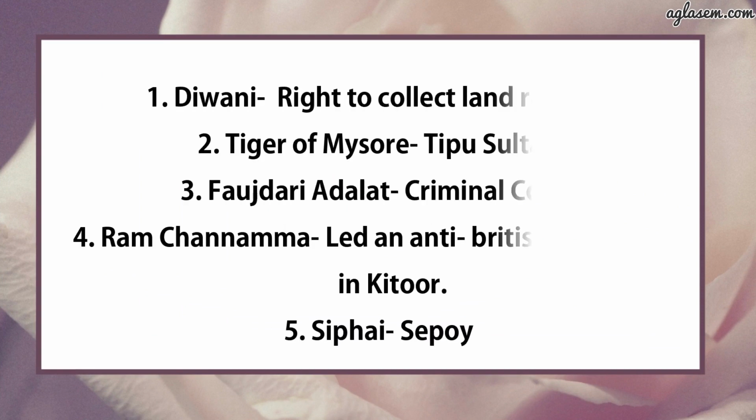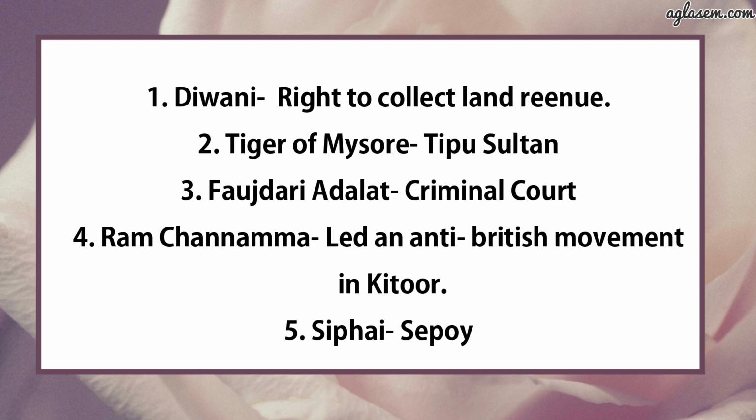First, Diwani. Answer is right to collect land revenue. Second, Tiger of Mysore. Answer is Tipu Sultan. Third, Faujdari Adalat. Answer is criminal court. Fourth, Rani Channamma. Answer is led an anti-British movement in Kittur. Fifth, Sipahi. Answer is Sepoy.